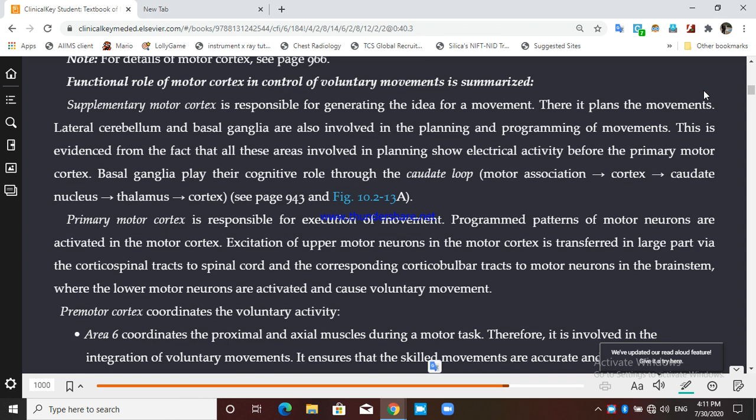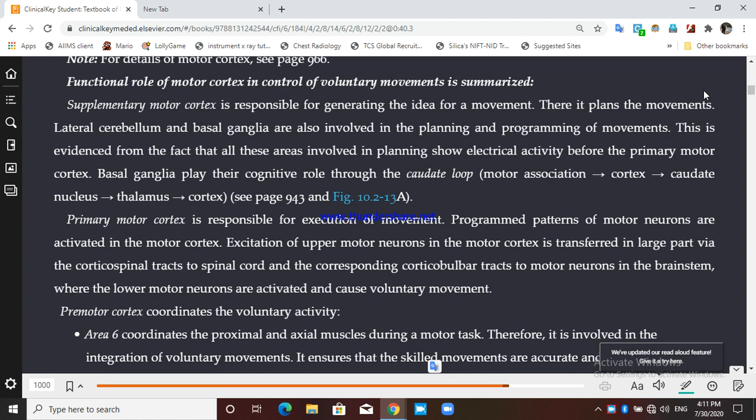Program patterns of the motor neurons are activated in the motor cortex. Whatever pattern is generated for actual movement, this pattern is generated for which neurons? For motor neurons. Motor neurons present where? In the brainstem. Motor neurons present where? In the spinal cord.